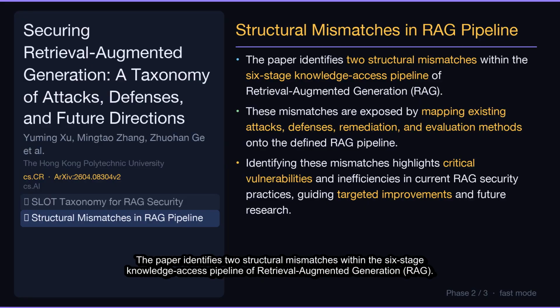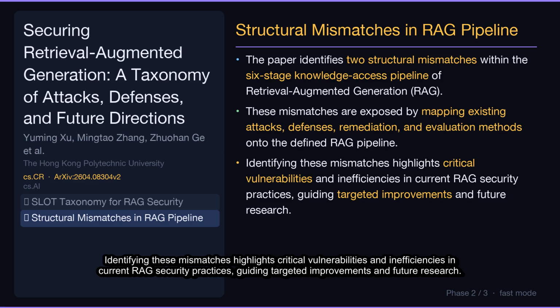The paper identifies 2 structural mismatches within the 6-stage knowledge access pipeline of retrieval augmented generation, RAG. These mismatches are exposed by mapping existing attacks, defenses, remediation, and evaluation methods onto the defined RAG pipeline. Identifying these mismatches highlights critical vulnerabilities and inefficiencies in current RAG security practices, guiding targeted improvements and future research.